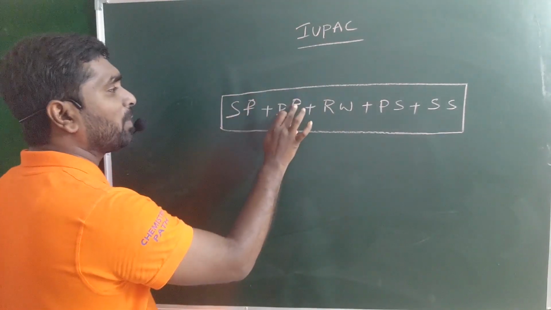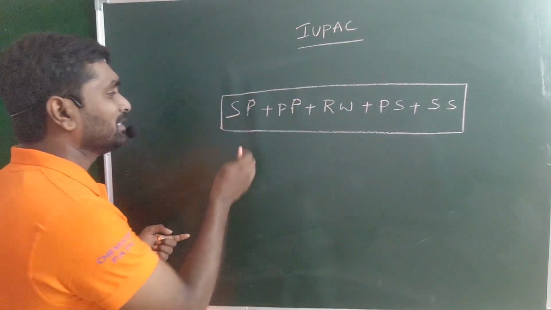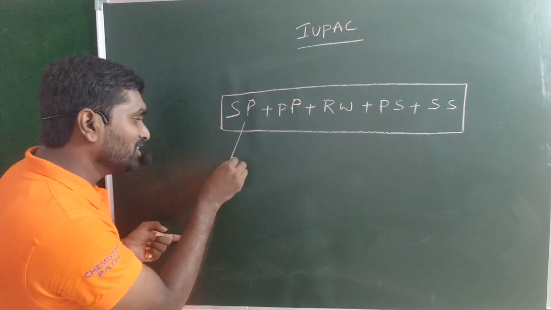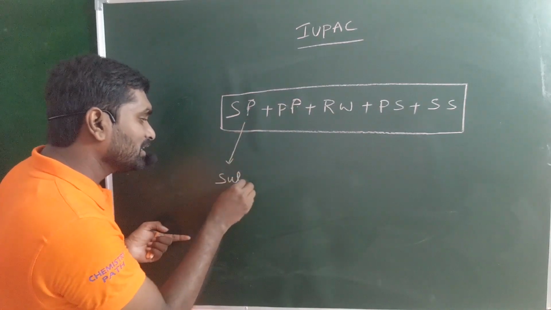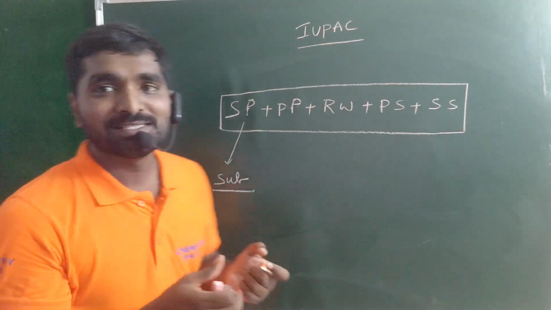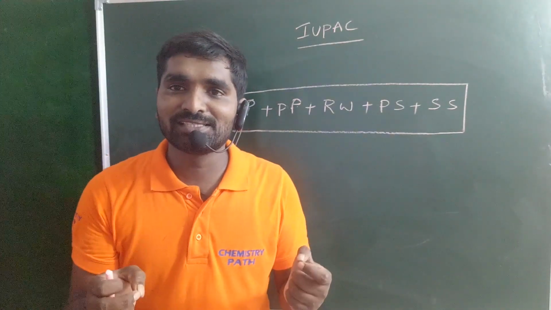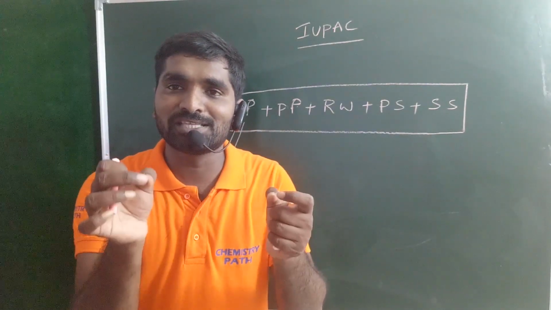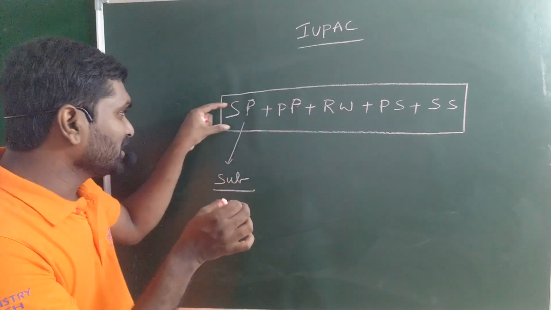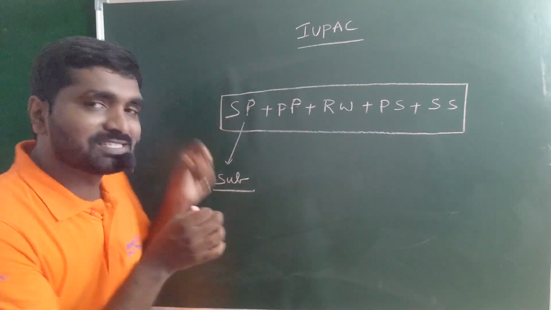The secondary prefix indicates substituents. You always write the name of the substituents, and that is indicated by the secondary prefix.